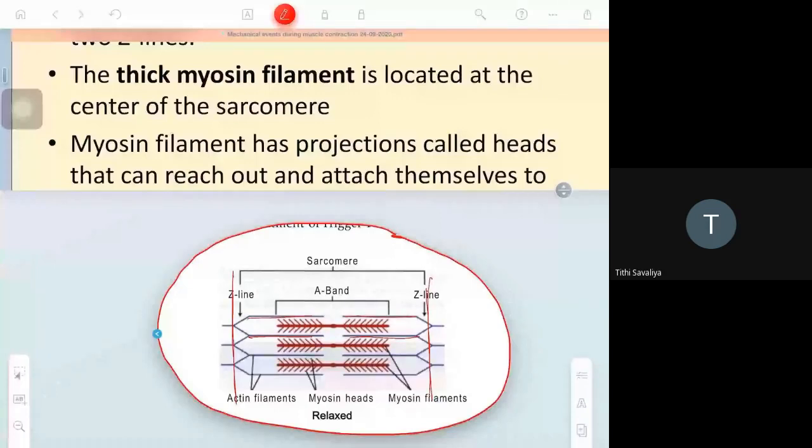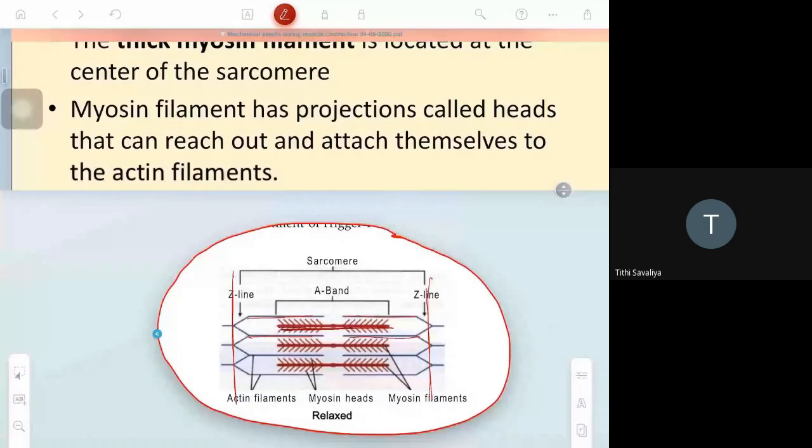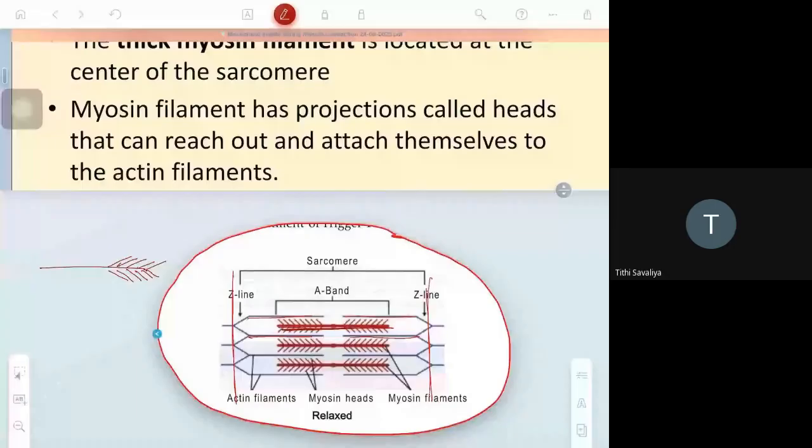The myosin filament has projections called heads, and they reach out and attach themselves to the actin filament.